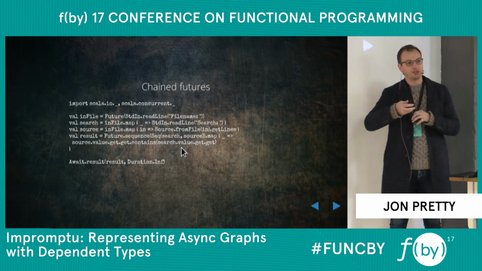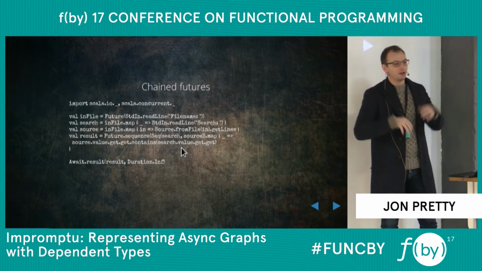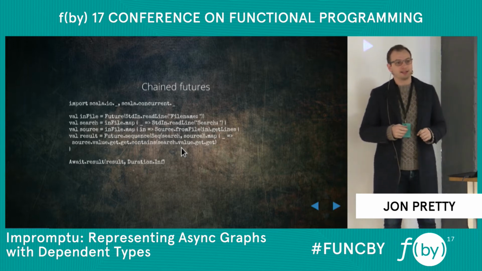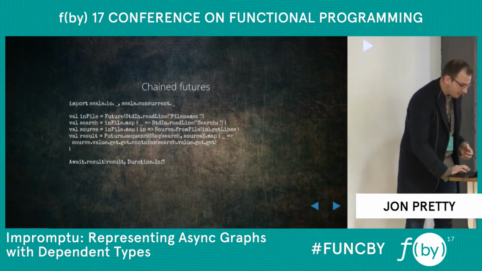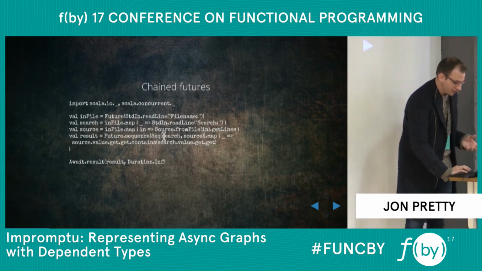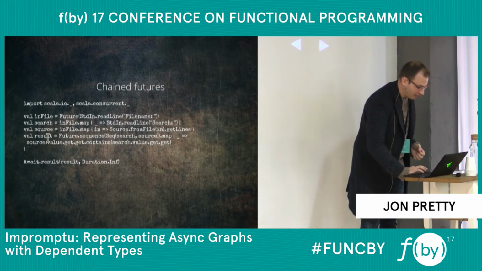It turns it into one future of a sequence of things. And it can only do that when all of the futures inside that sequence have completed. So that is future.sequence, and then we map across this again, because it remains a functor.